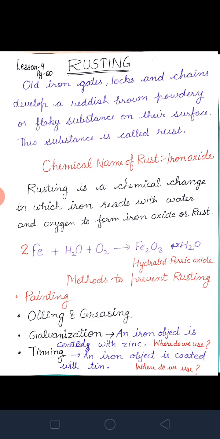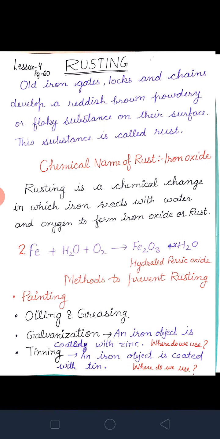Understand, beta? What is rusting? Then what is rust? The chemical name of rust. Then the reaction equation also. Then how we can prevent an iron object from rusting. There are so many methods. First painting, then oiling, then greasing, then galvanization, then tinning. In this way we can prevent them from rusting.